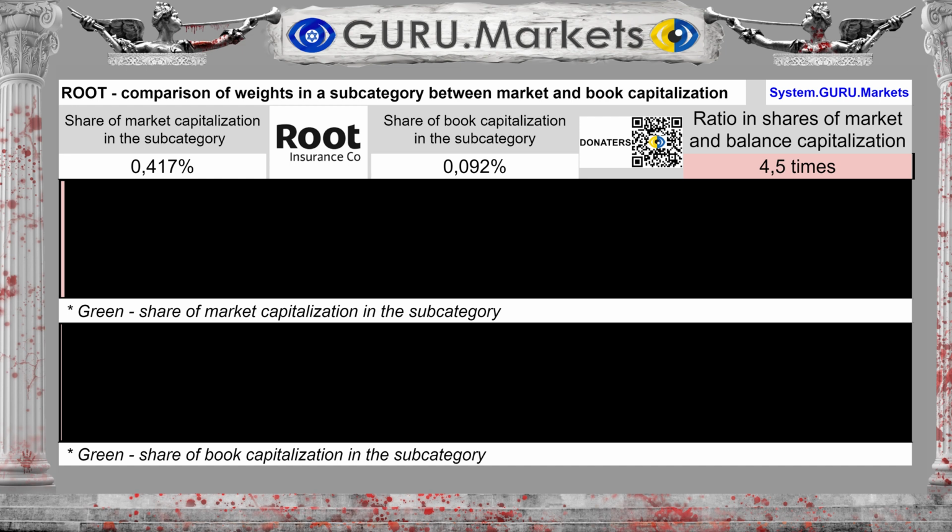The occupied share of Root Inc. in the subcategory when assessing the exchange value is 0.417%. The book value is 0.092%, which is 78% less than the share of stock market capitalization.